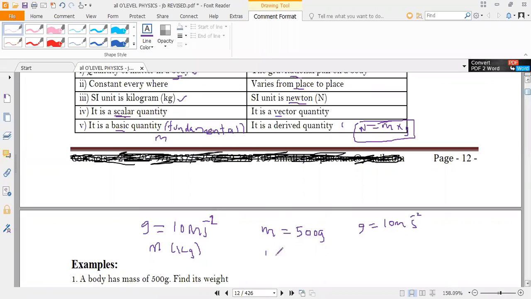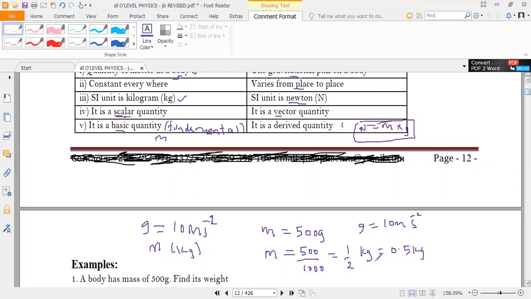To convert from grams to kilograms, we divide by 1,000. So this implies that mass will be given by 500 divided by 1,000, and this will be equivalent to half a kilogram, or if you write it in decimal form, this will be 0.5